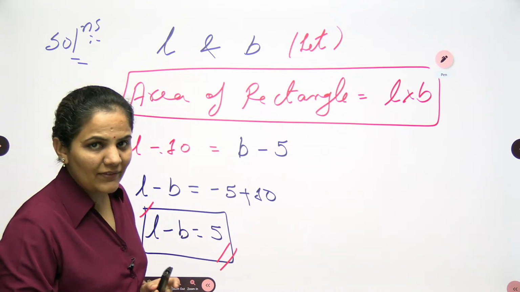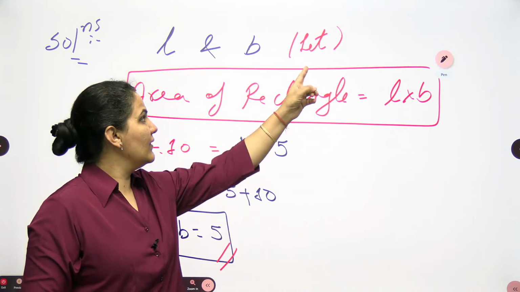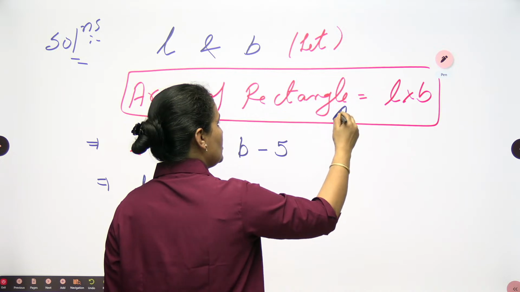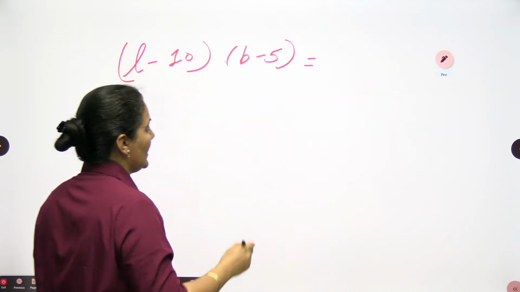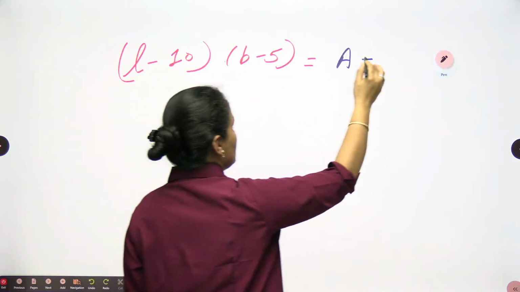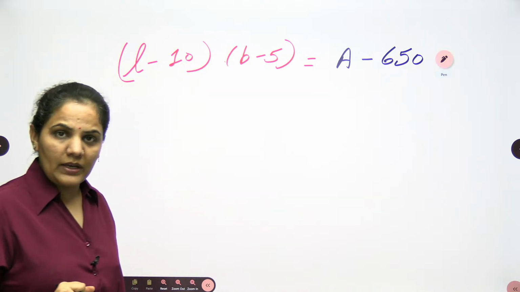Whatever area you are having, these will be my sides now in the second case. Earlier let us assume you are taking the area as A. Now your area also reduced by the 650 square meter, which is given to you in the question.